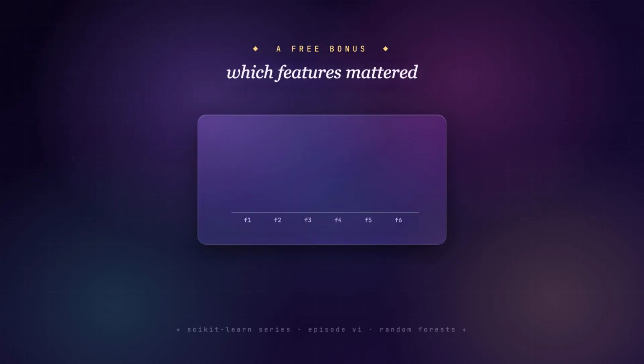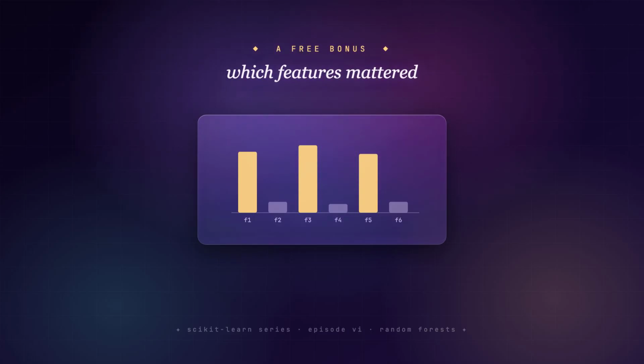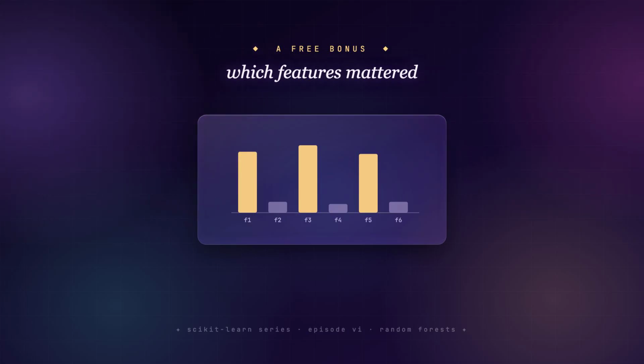And as a free gift, the forest can tell you which features mattered most by measuring how much each one reduced impurity, averaged across every tree. That feature importance ranking is one of the most useful things you get straight out of the box.